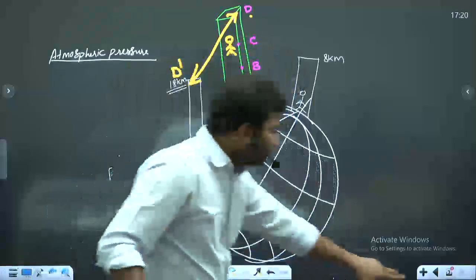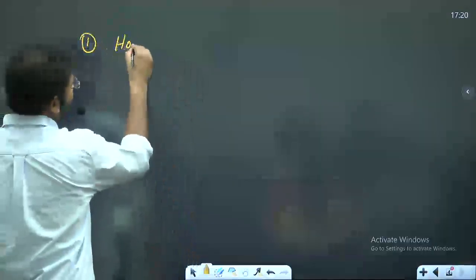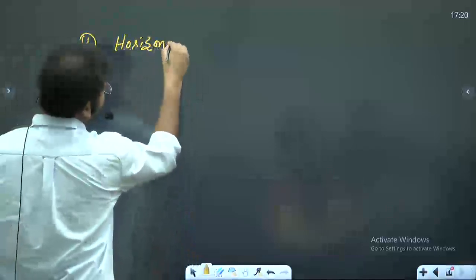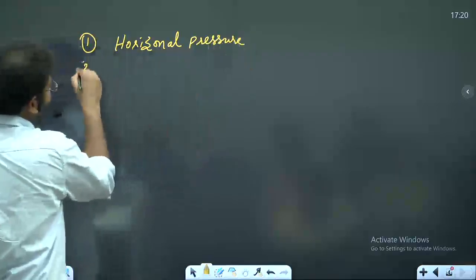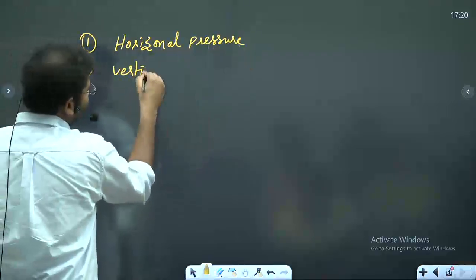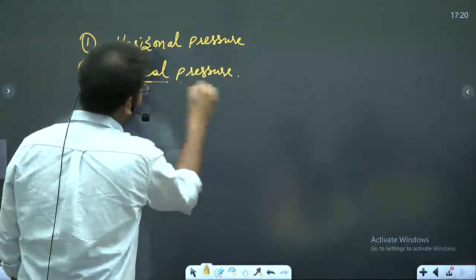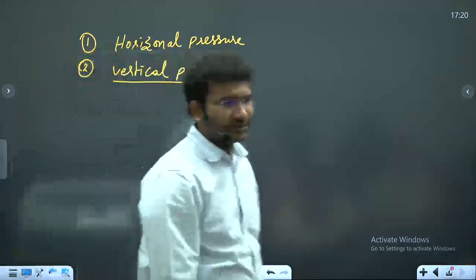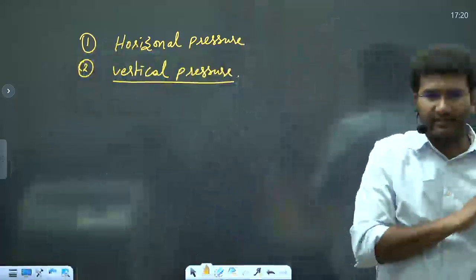Now here, you will learn about two things. One, pressure measured in a horizontal manner, horizontal pressure. And second one, vertical pressure. I hope you now understand what we mean by vertical pressure. As you increase the height, is the vertical pressure increasing or decreasing?